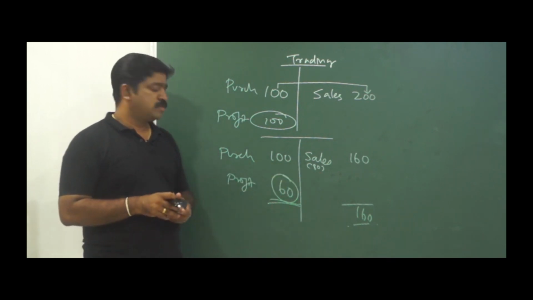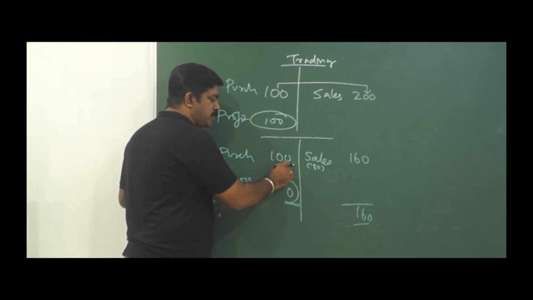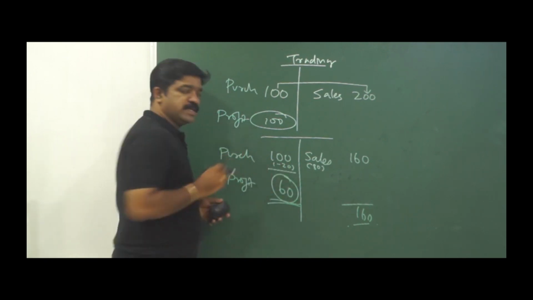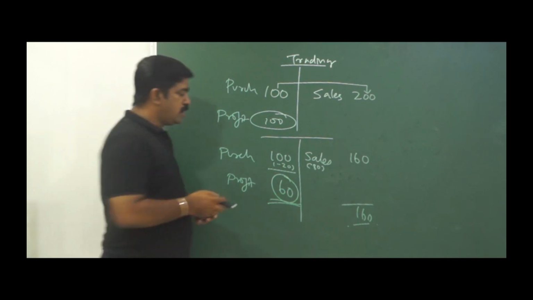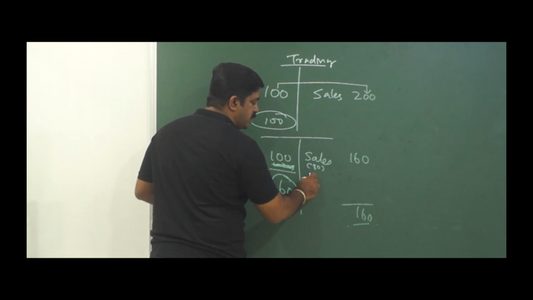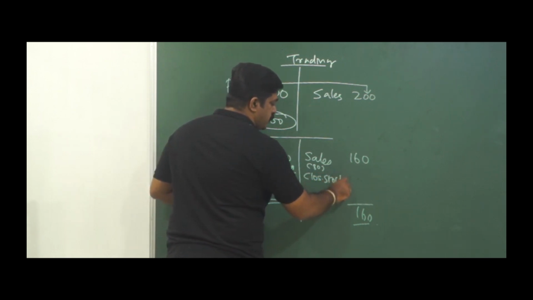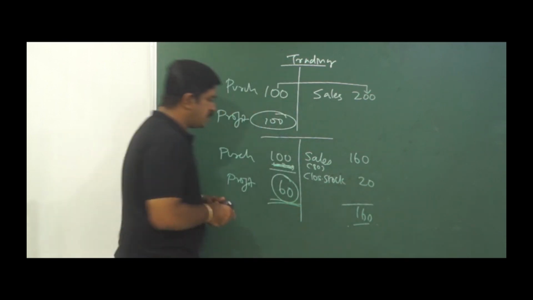So what to do? I have a choice. I can either go and subtract the 20 here because it is not yet sold, or I'll show that 20 as closing stock here. How much? 20. So what is the effect?